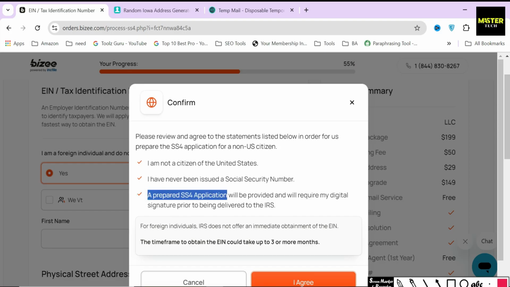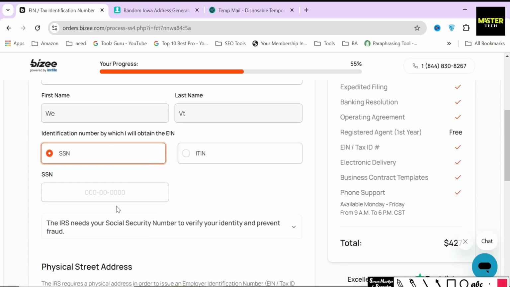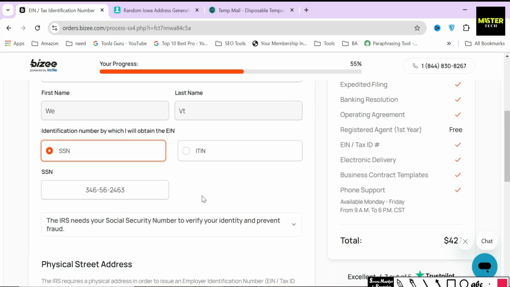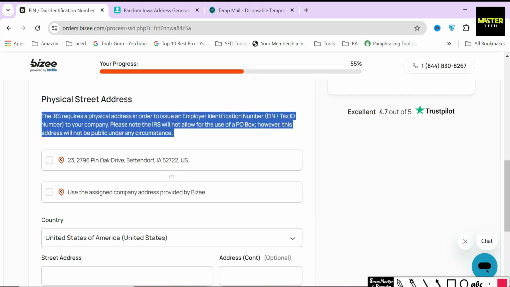Bizee will help you to file the SS4 application too, so that you can get an EIN easily as a foreigner. But if you are from the USA, then just select yourself as the person applying for EIN and provide your SSN. I will just provide a random SSN for the sake of creating this video.